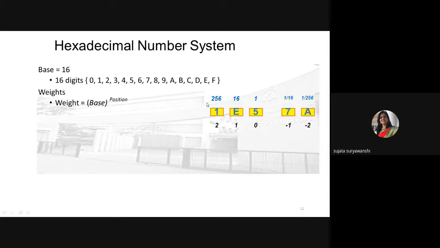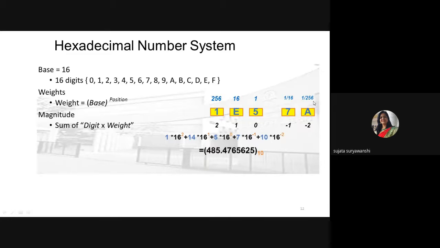If you want to convert this hexadecimal number into a decimal number, you have to multiply each hexadecimal digit by 16 to the power as per the position of that digit. So 5 into 16 to the power 0, E into 16 to the power 1, and 1 into 16 to the power 2. We get the positional values 256, 16 and 1. For the fractional part, you multiply by 16 to the negative powers: 7 into 16 to the power minus 1, and A into 16 to the power minus 2.